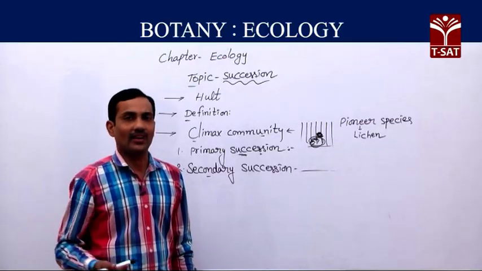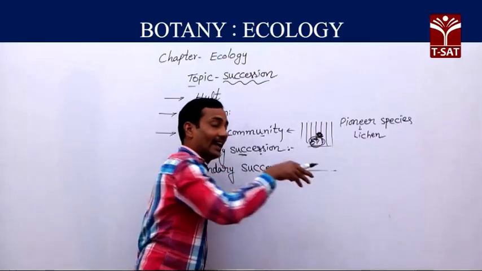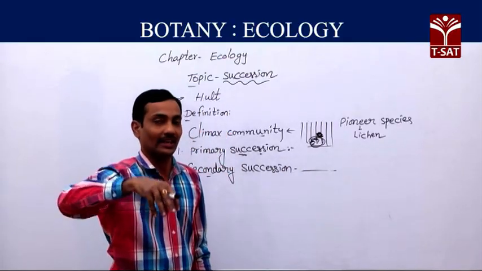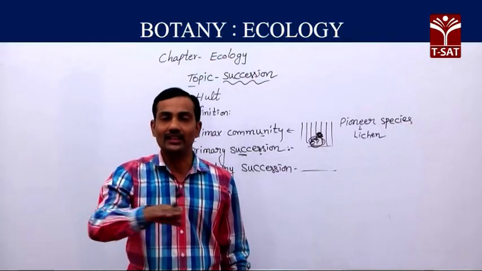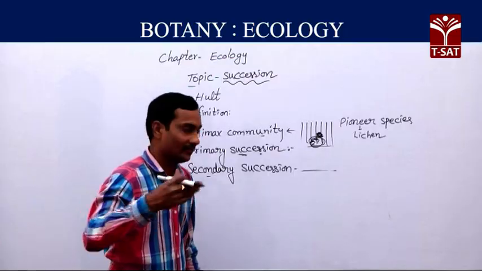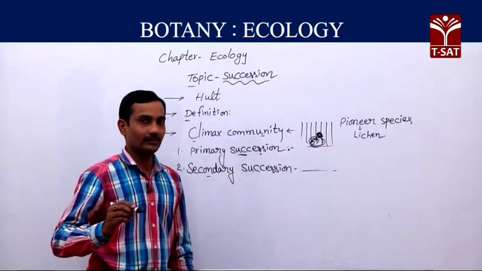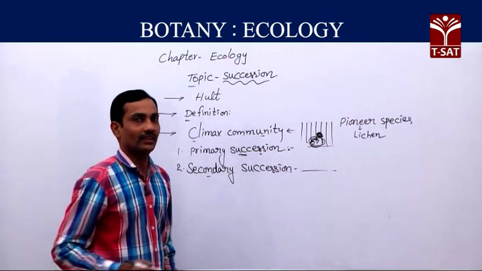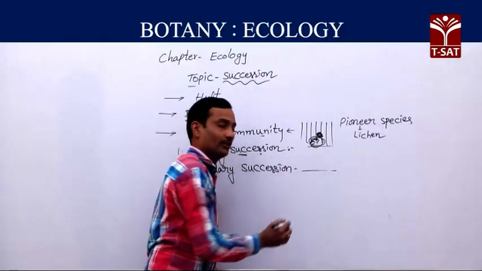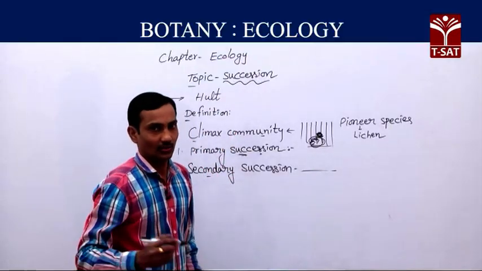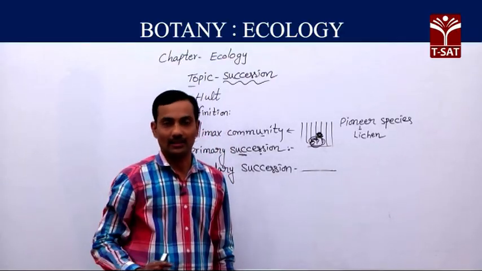The existing plant community is completely vanished. After this destruction, we can find plant propagules, seeds or spores, and fertile soil with humus, but there is no plant community.